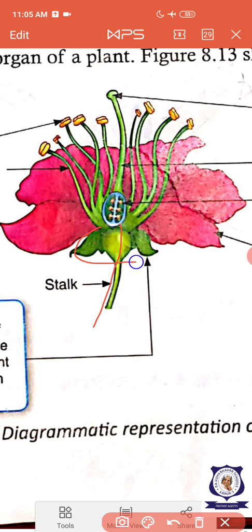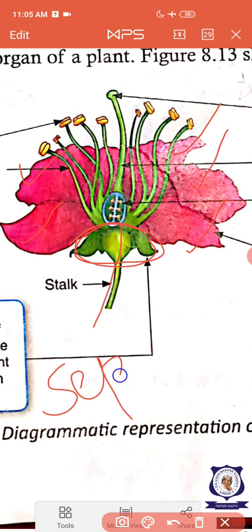And this green color portion you see, this is the calyx. And the colorful portion you see, these are the petals. We say in common English, these are the petals. And the green color is the sepal. Green color portion, that is sepal.